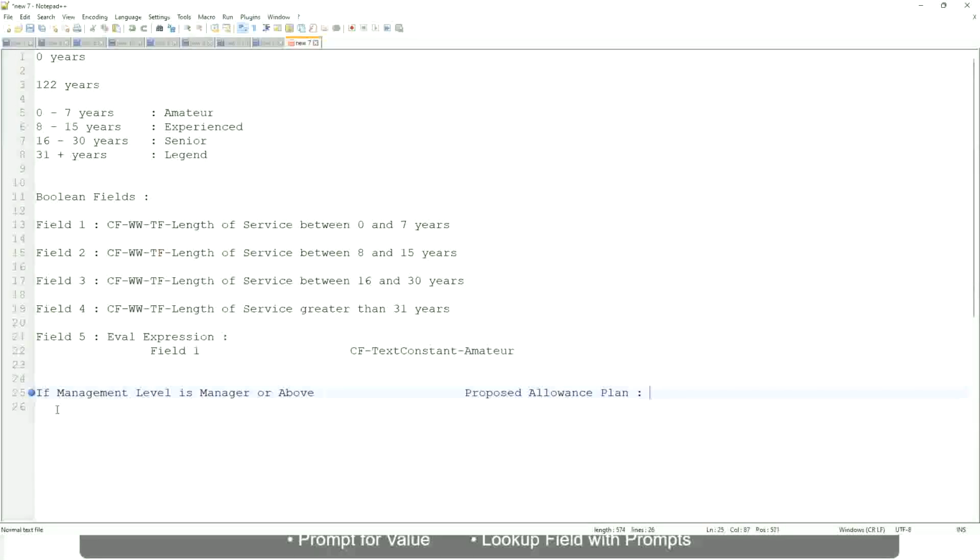So if it's a proposed allowance plan, it will be, let's say, car allowance, right? If the management level is, let's not say manager or above, let's say only manager. Okay. If the management level is director, then the allowance level is executive allowance. Similarly, if management level is CEO, then the proposed allowance is CEO allowance, right?